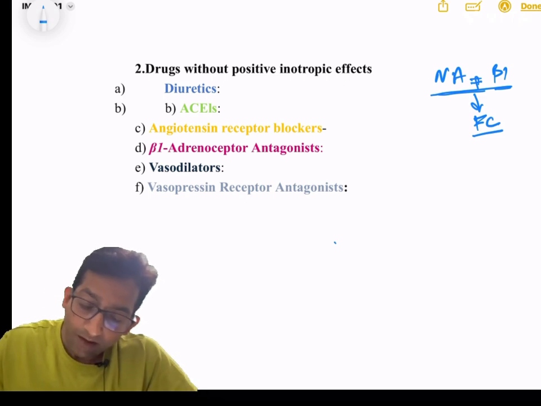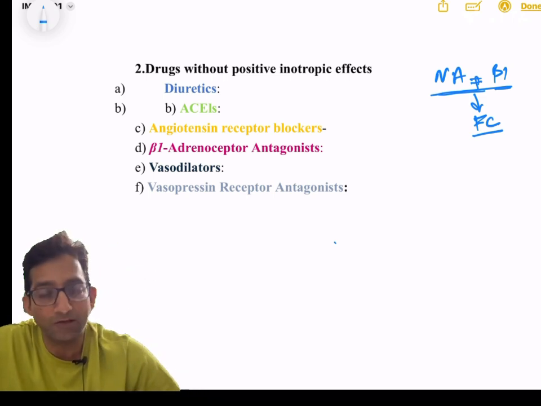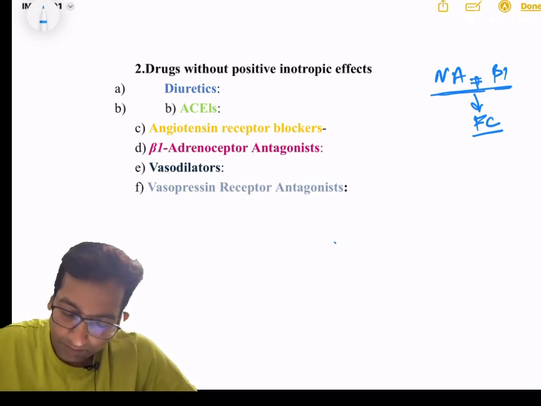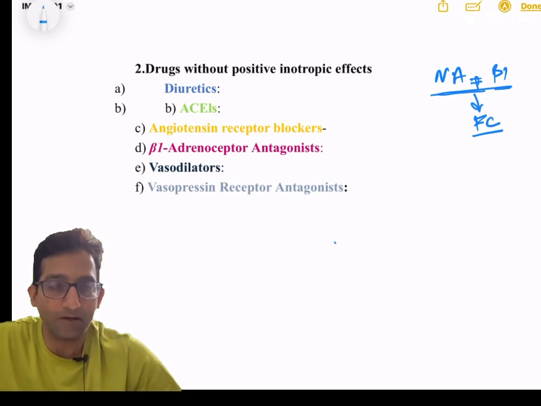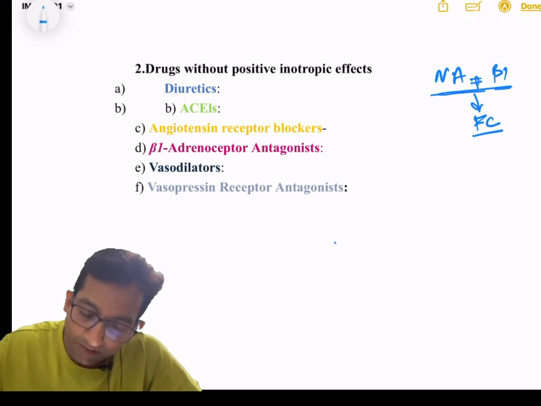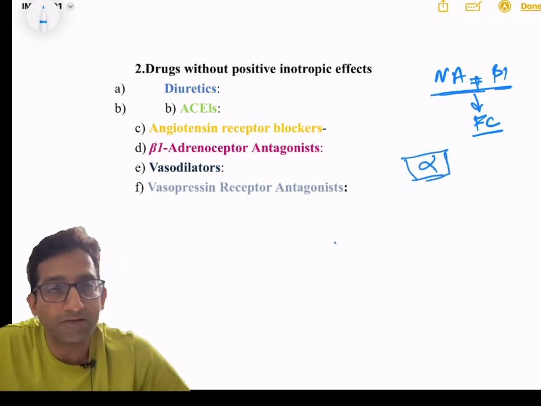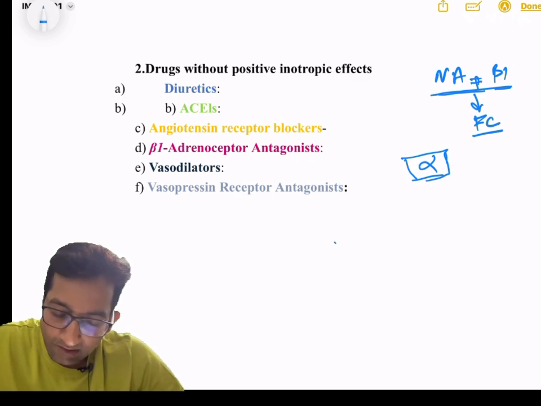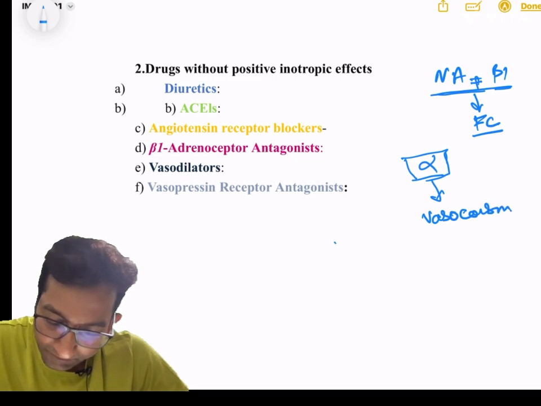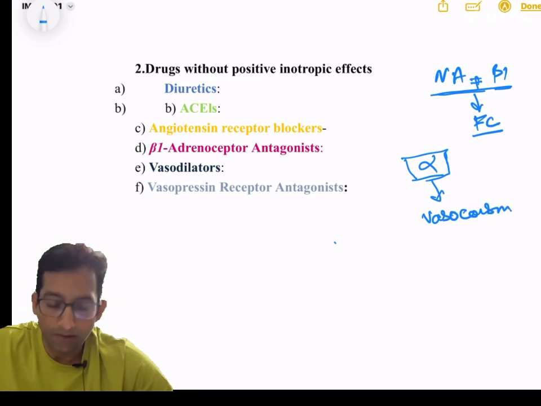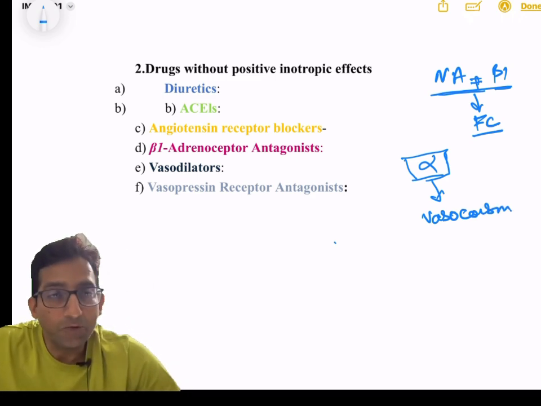But these are the good things; two other bad things happen in the compensatory mechanism. First one, we know that alpha receptors are present in the blood vessels, and it leads to vasoconstriction.